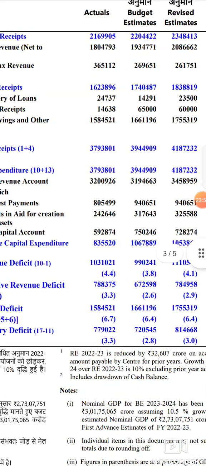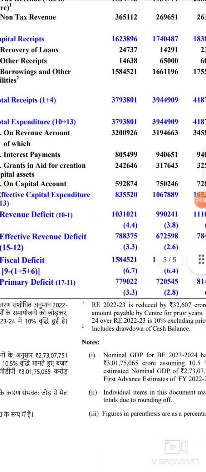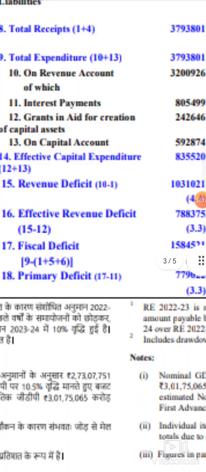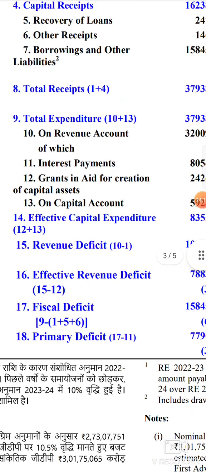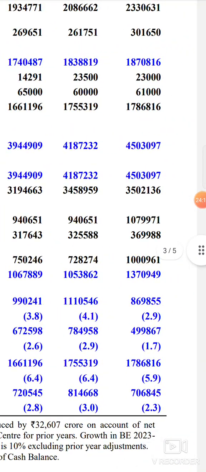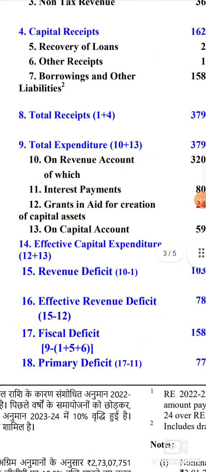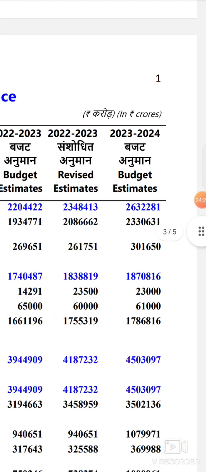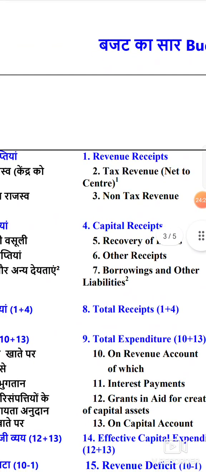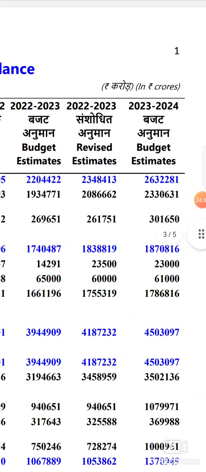Now we will try to understand fiscal deficit. What is the equation they have given? 9 minus 1 plus 5 plus 6. What is 9 here? Total expenditure, 45 lakh. 45 lakh minus 1 plus 5 plus 6. What is 1? Revenue receipt. So from total expenditure, we are reducing revenue receipts, and also recovery of loans, and also other receipts. So what will you get?